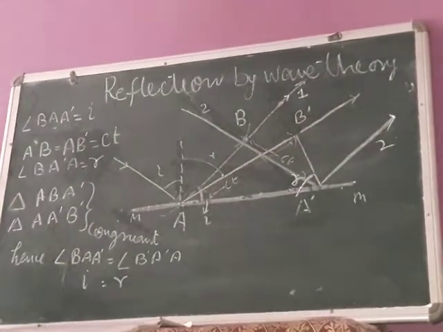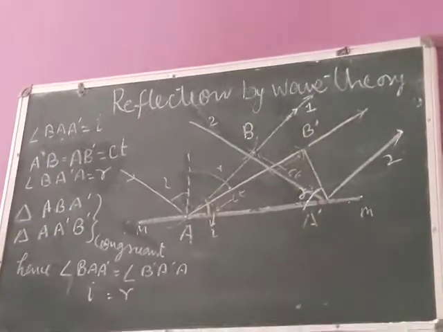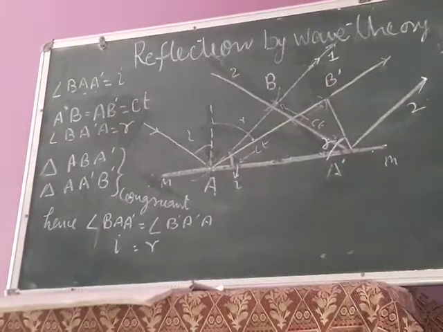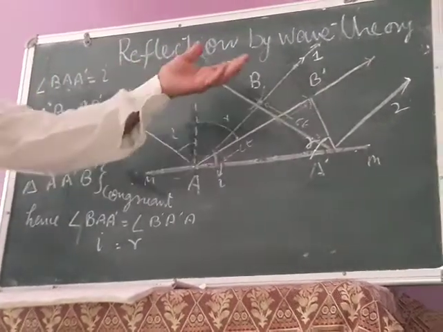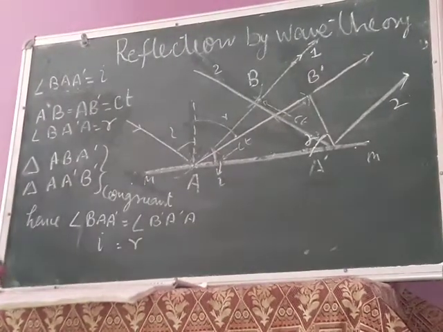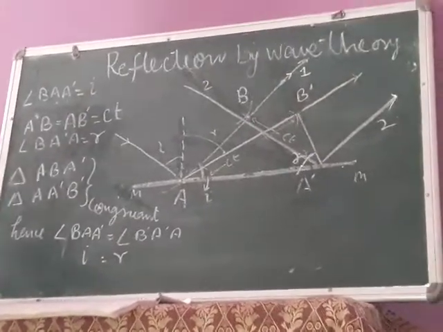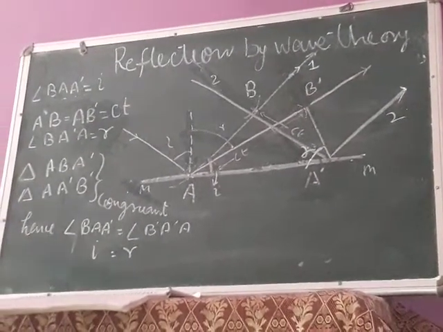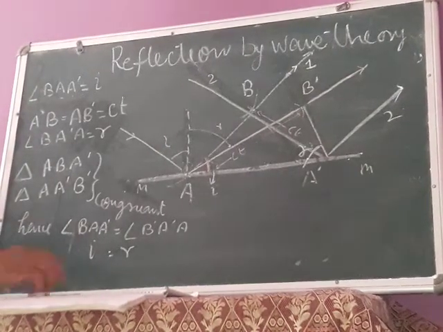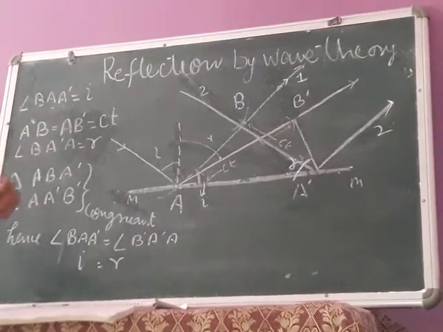Yes, good morning students. Today we will check the phenomena of reflection and refraction by the wave theory. As we have already seen, wave theory says that every point of a wave front will act as a source of secondary wave front. So we'll take up this idea and we'll explain the very simple phenomena shown by the light. The first of that is the reflection, and we will prove the law of reflection by the wave theory.